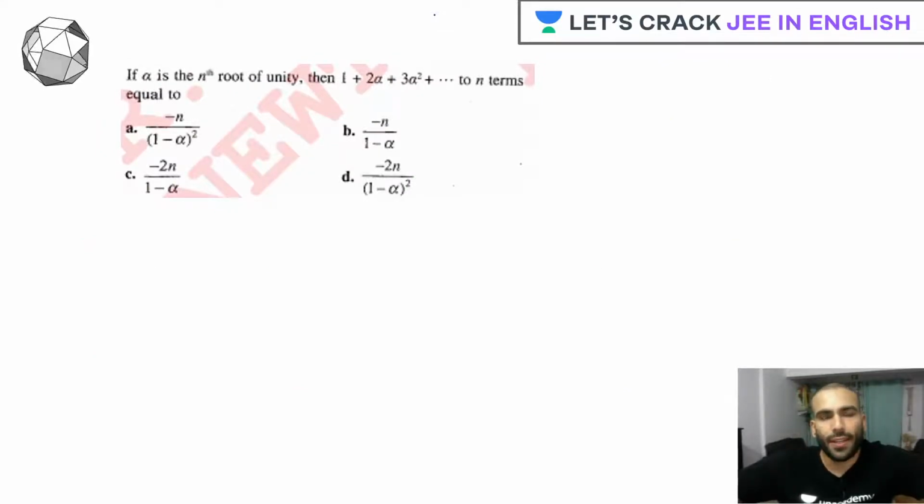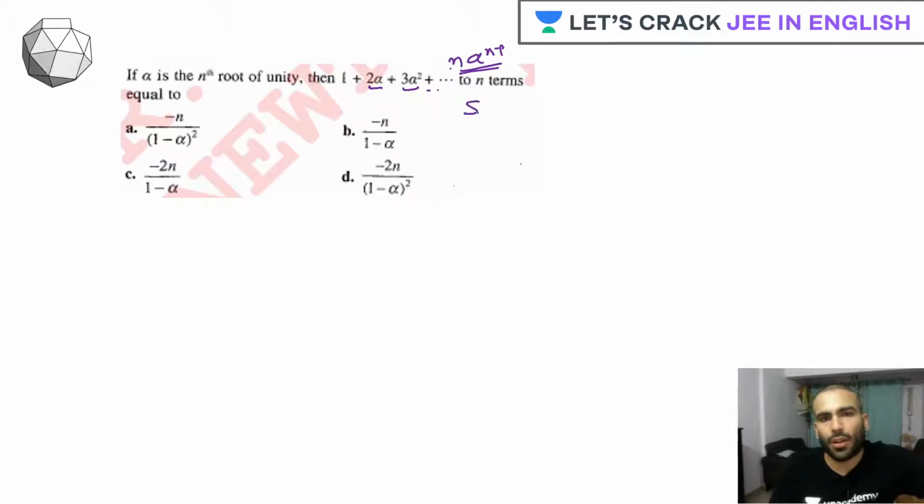This question is, if alpha is the nth root of unity, then we have to find 1 plus 2 alpha plus 3 alpha square plus and so on, till n terms. So the nth term will be n into alpha raised to n minus 1. This is your nth term. Then we have to find this summation.